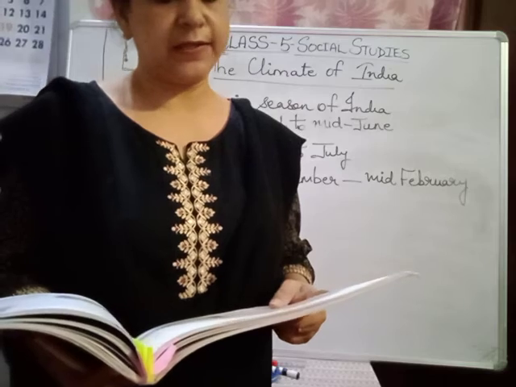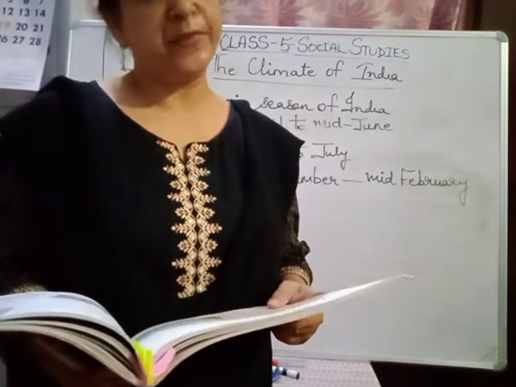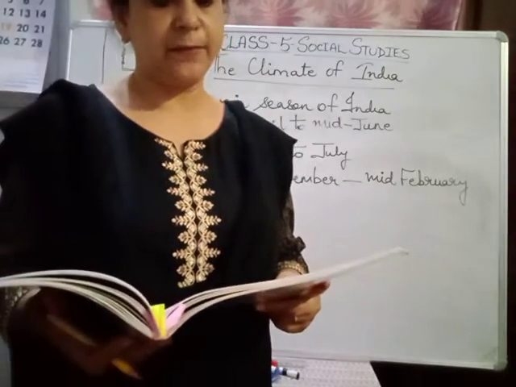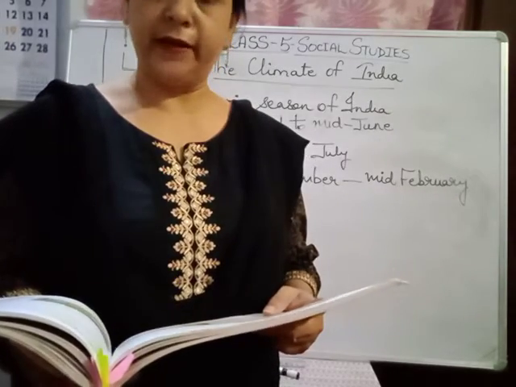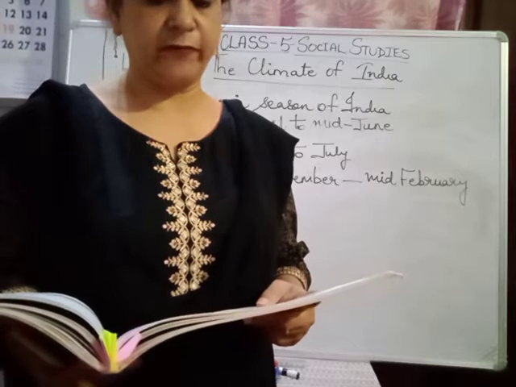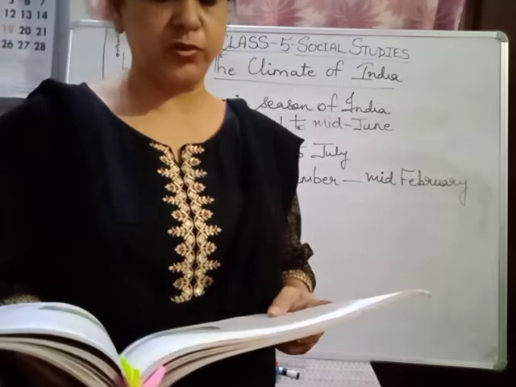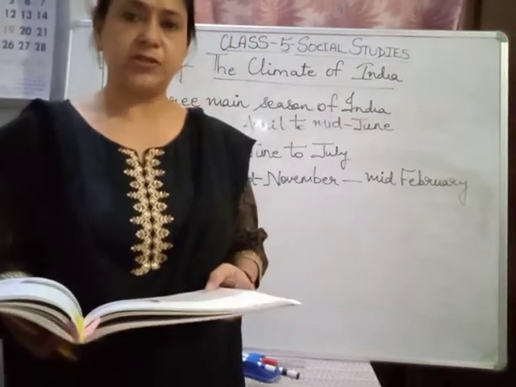There are some places where the climate is extremely hot, while in others it is very cold. Some places, children, it is hot, some places it is cold. There are some places that get heavy rainfall and there are others that do not get any rainfall for years. Some places get flood due to heavy rainfall, while some places are hit by droughts and famines due to little or no rainfall. So children, what is drought?